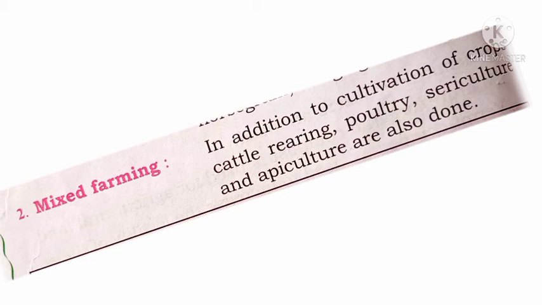And in apiculture they are rearing honey bees and other fish, etc. So this comes in apiculture. They are doing their farm works in the farm, and they are farming also. With that they are doing this cattle rearing, poultry, sericulture, etc. So this is called mixed farming.